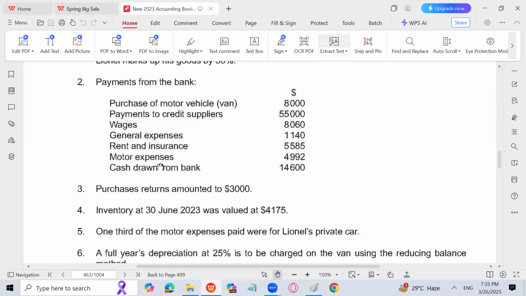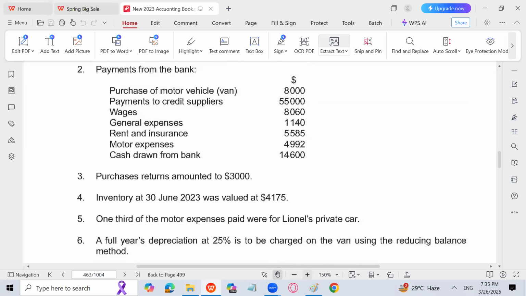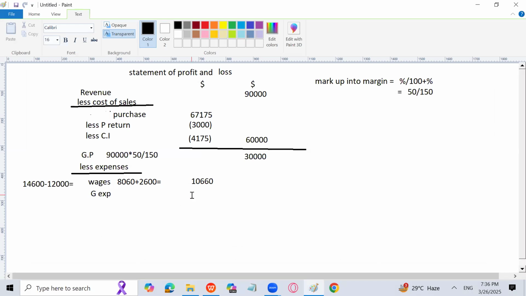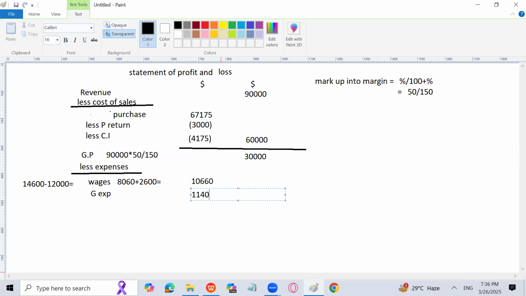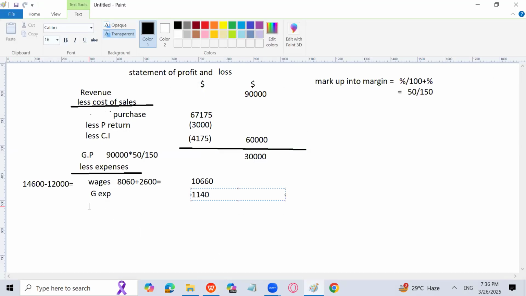Then I am going to write the general expenses 1140. There is nothing written regarding general expenses, so I will write general expenses directly here, 1140. Then rent and insurance is given 5585. Anything regarding rent and insurance? No. So I can write rent and insurance 5585 directly in this column. 5585. Okay. Next is given